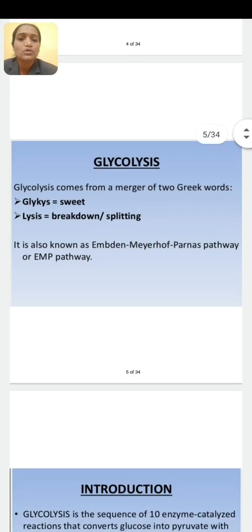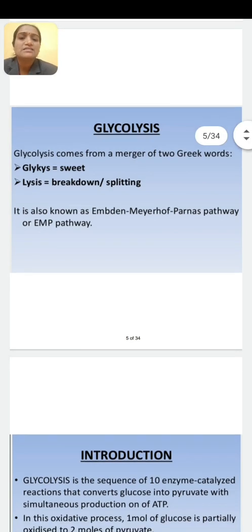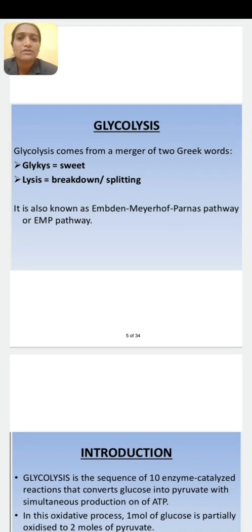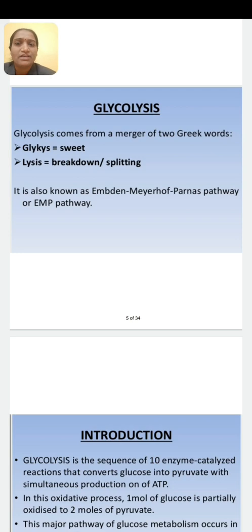Glycolysis comes from two words, glycose and lysis. Glycose means sweet or glucose, and lysis means breakdown or splitting. Then what is the meaning of glycolysis? Glycolysis means breakdown of the glucose molecule or splitting of the glucose molecule. As the pathway of glycolysis was discovered by Emden, Meyerhof and Parnas, glycolysis is also known by the name EMP pathway, after the scientists.